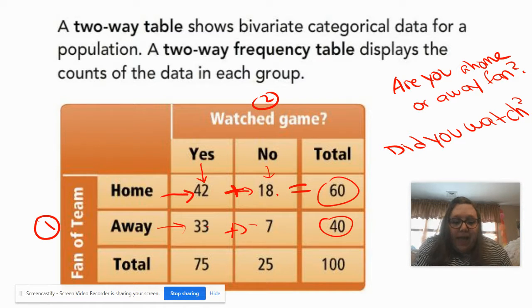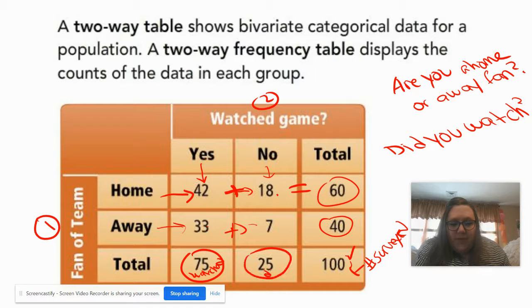Now, this bottom corner here is the number surveyed, because we had 60 people who said home and 40 people who said away, which makes 100 people. And then these totals down here say that 75 people watched the game regardless of who they were fans of. 25 people didn't.